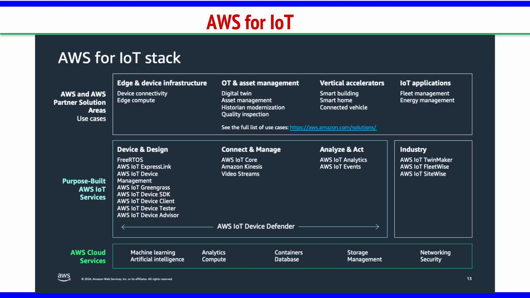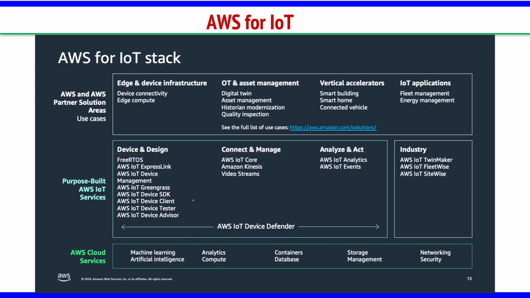So this one diagram, if you understand this one picture by AWS, right? AWS for IoT stack. Okay, see here, for the device and design part we have to use these services. For the connection and managing part we have to use this. For analysis and action we have to use this, right? And specific to industry, a few industries, we have to go for this. Okay, right? And for everything there is IoT Device Defender. This is for security purpose, right?